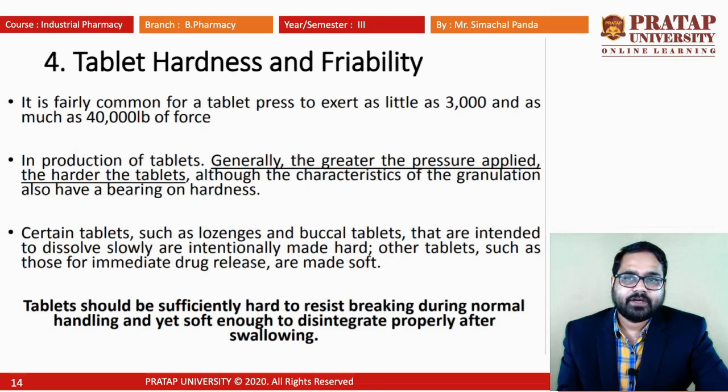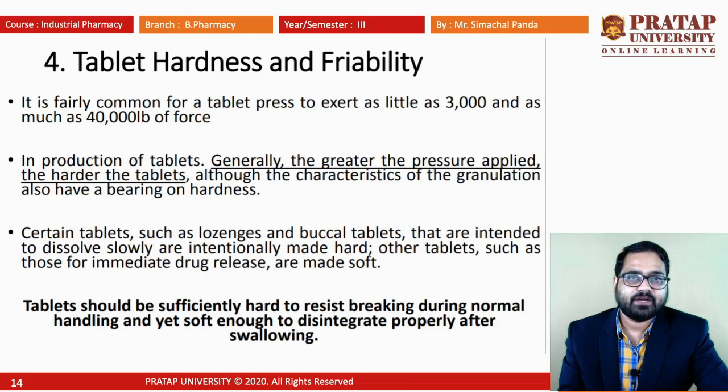Another quality control test is the tablet hardness test, which is also related to the friability test. The hardness of the tablet is directly related to the amount of drug that dissolves inside our body. If the tablet hardness is more, then it will take a long time to break inside the GIT, and the rate of action inside the body will also vary.